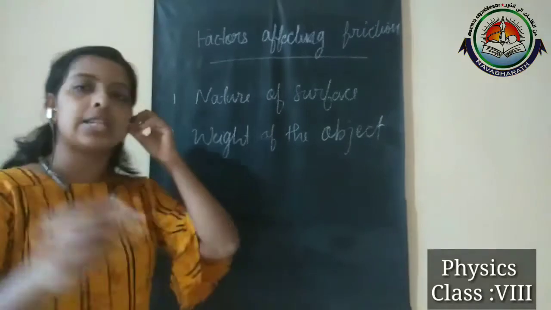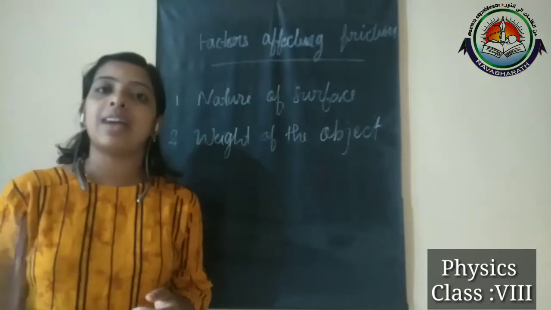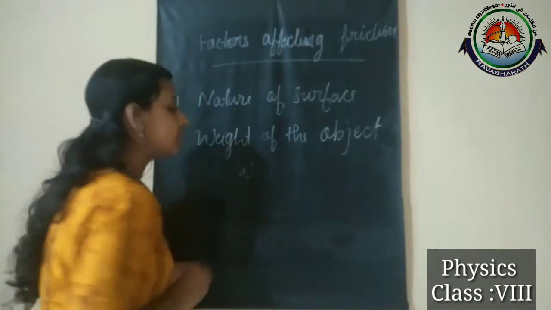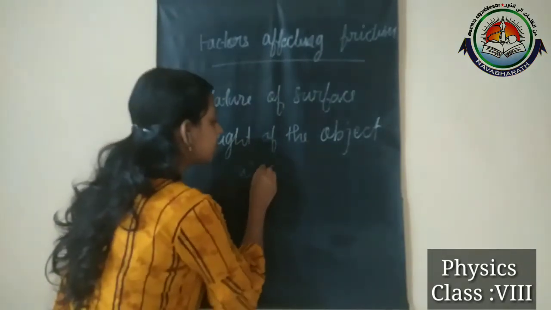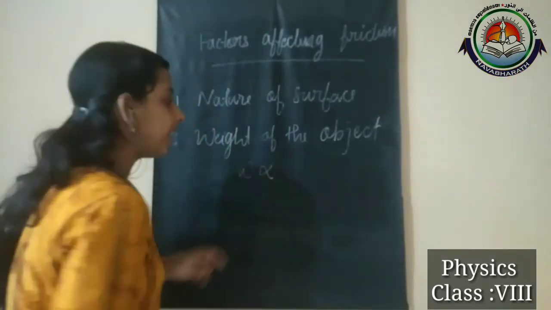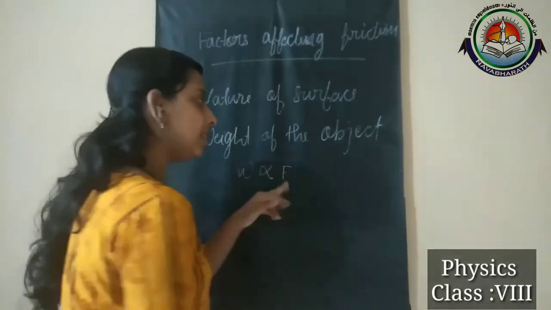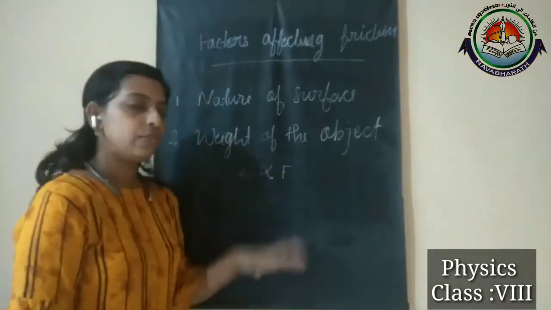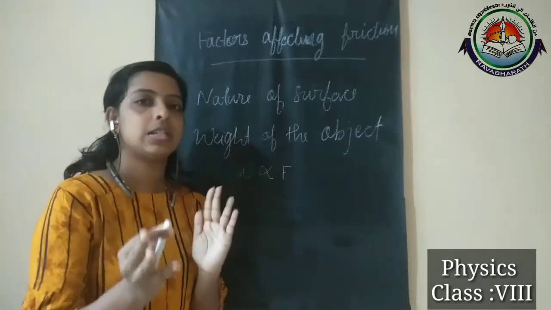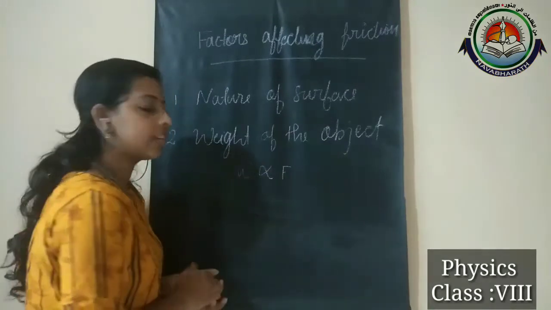I already told you that on a horizontal surface, the weight of an object is directly proportional to the frictional force. We can denote weight as W, and friction as F, since force is denoted by the letter F. Here, for your understanding, I wrote this F. Weight is directly proportional to frictional force.